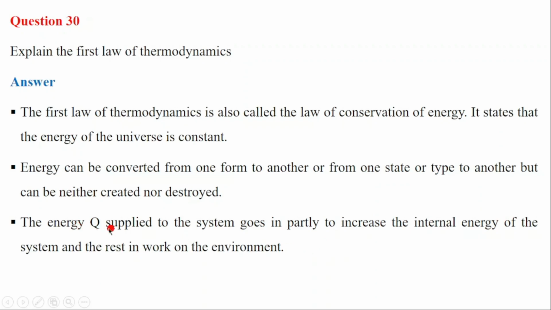When you supply energy, which is Q, it is going to increase the internal energy. It is partially increasing internal energy, and also it is going to perform work on the environment. That means that a part of the energy that is supplied as Q is going to increase the internal energy, while the remaining is going to contribute to the work on the environment.